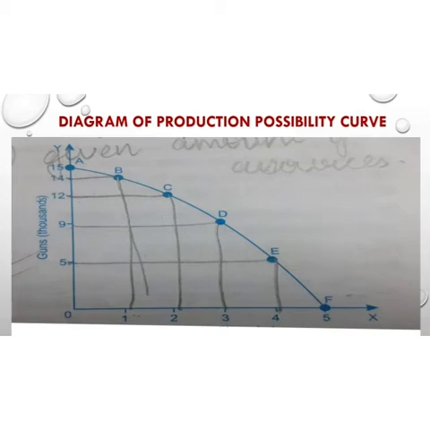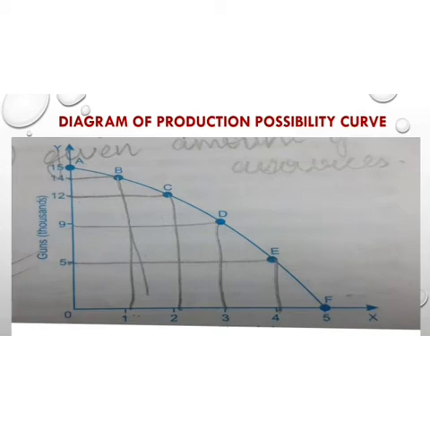So at 15,000, where you see the 15 on the y-axis, it is touching the line. It means it is touching the y-axis. So we have fully utilized the resources for producing guns, and nothing is left for producing butter. Similarly, at point F, you will see that we are using the resources for producing 5 million kgs of butter. As it is touching the x-axis, it means we have used the resources fully for producing commodity X, and nothing is left to produce commodity Y.